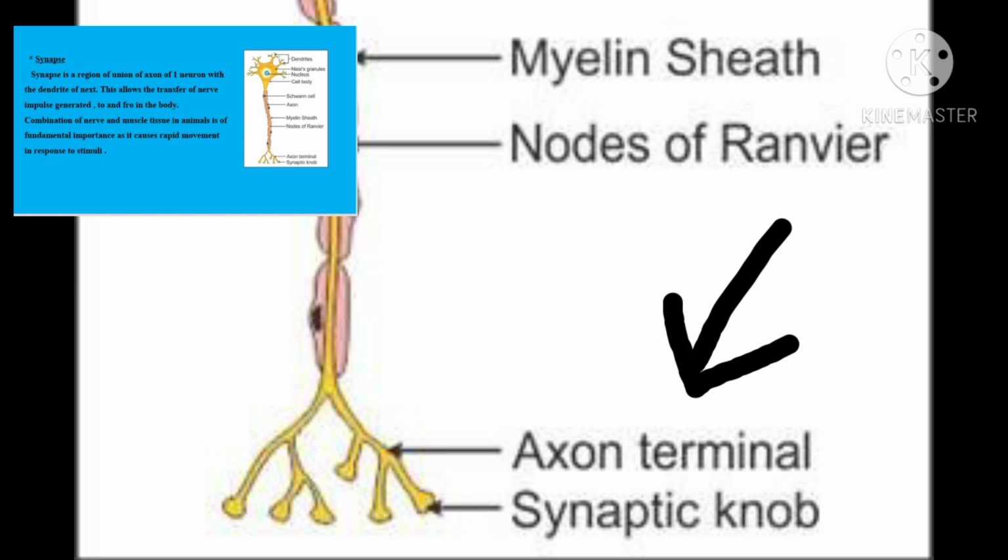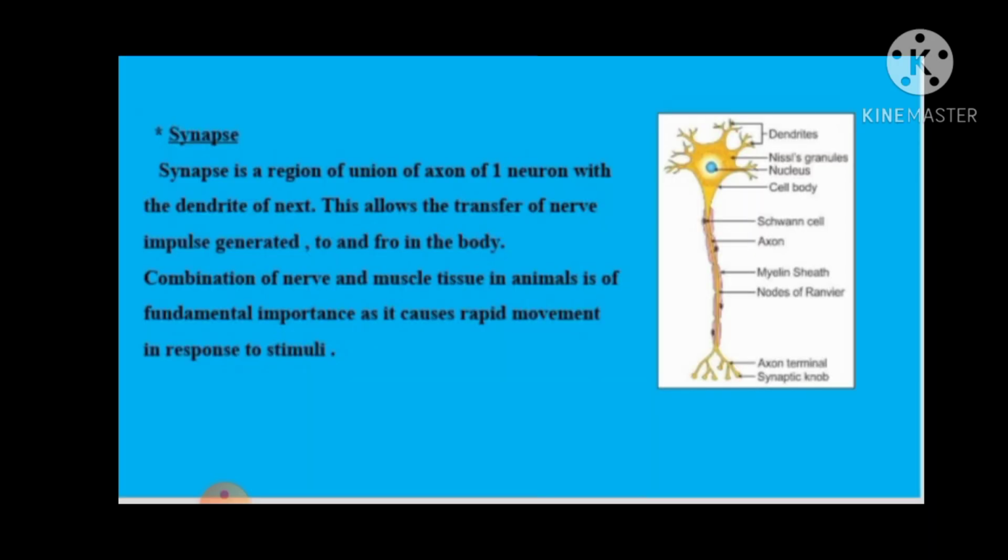Then the axon terminal is there, and there is synaptic knob. From this knob, the dendrite of another neuron is attached. So this junction, this region where the union of axon of one neuron occurs with the dendrite of the next is known as synapse. Okay, students?